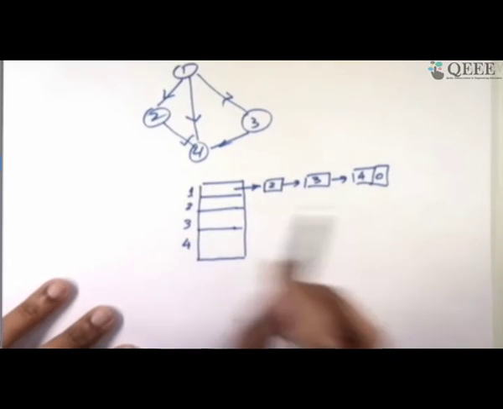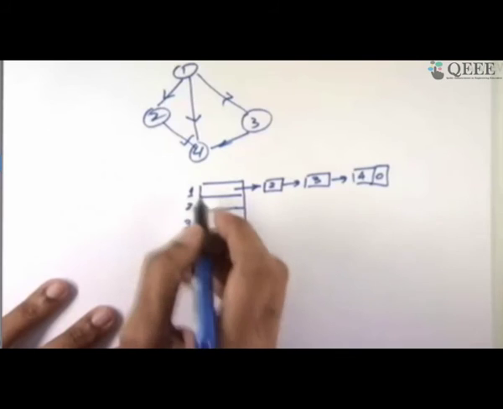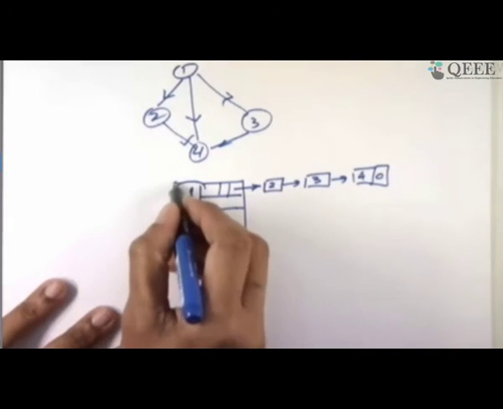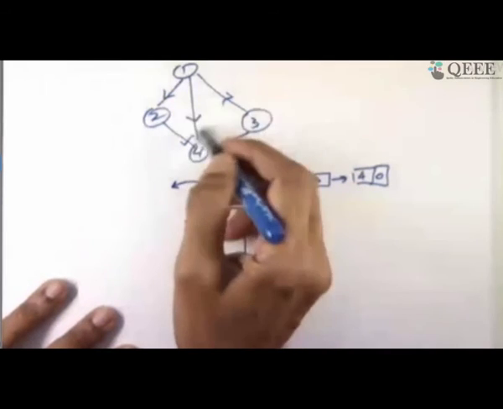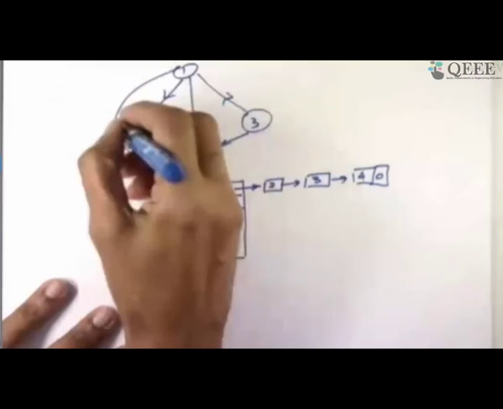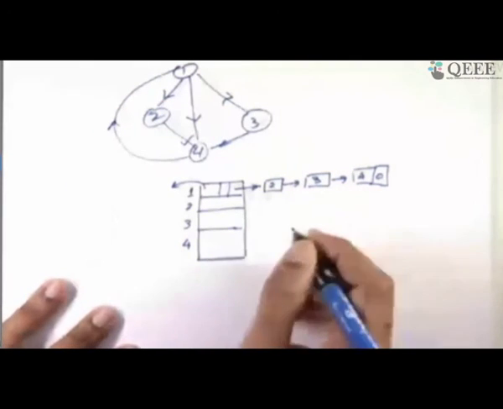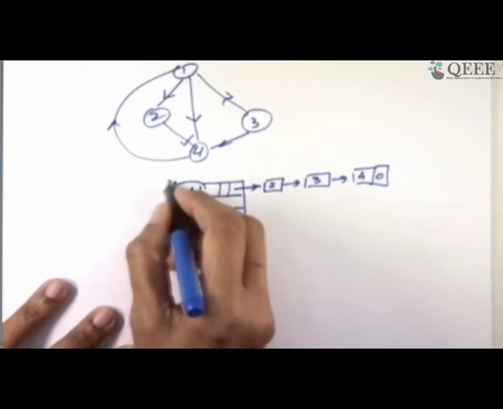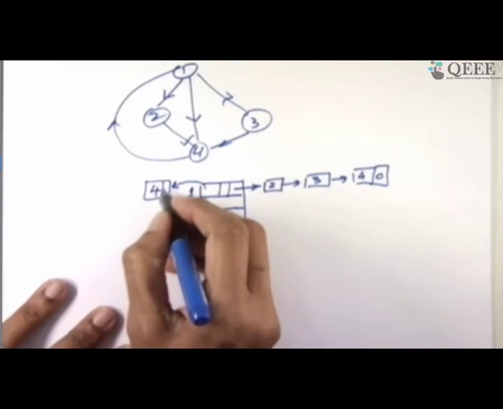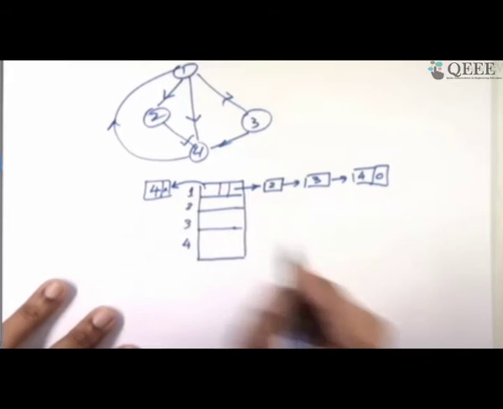Now let me look at predecessors of 1. So I have two lists out here: one which takes successors and one which takes predecessors. From where can I come to 1? It doesn't have anything yet, so let me add it. I'm going from 4 to 1, so the predecessor of 1 is 4. I'll put a 4 over here and say null, no more. That's the only predecessor.